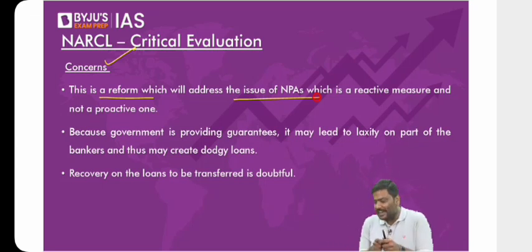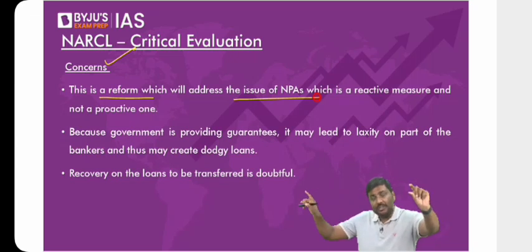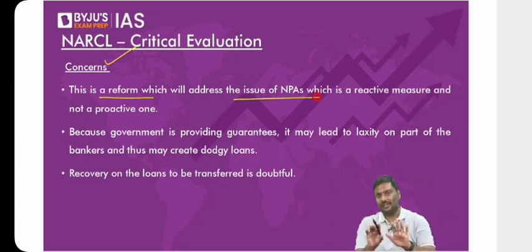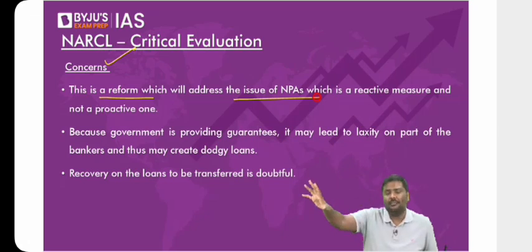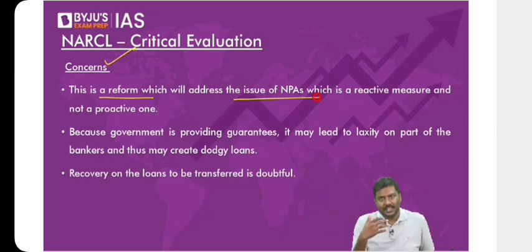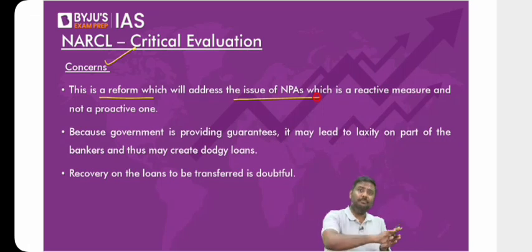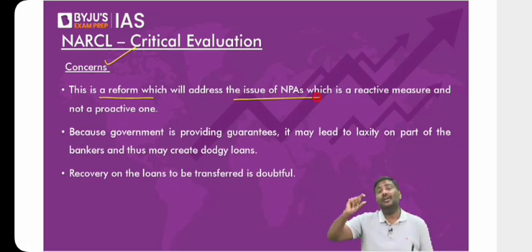Why are we not focusing on implementing more and more reforms which will reduce the creation of NPA? Because this is a reform which will address the problem. NPA has happened. Now we are addressing the problem. Again, I hope you understand, it's not a criticism against the policy of the government. Is it a good reform? Of course, yes, it is a good reform. But the criticism here is that rather than implementing more and more reforms which will resolve NPAs, we should implement more reforms which will reduce the creation of NPAs.